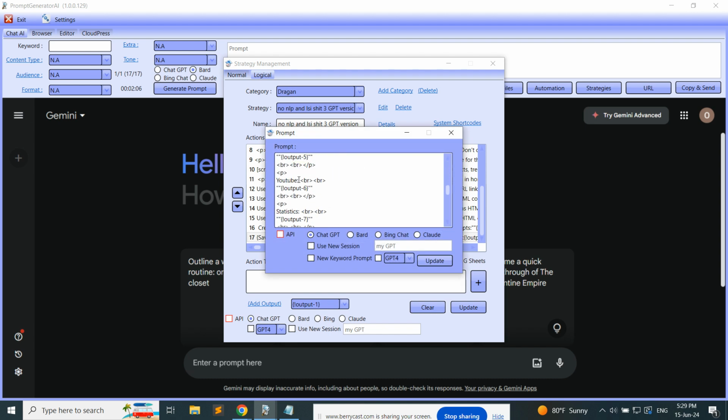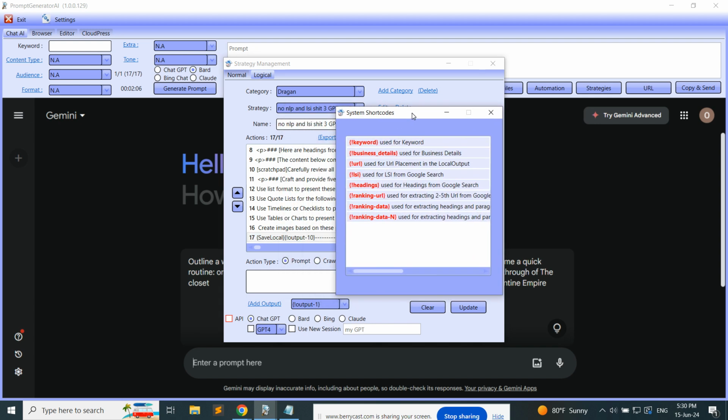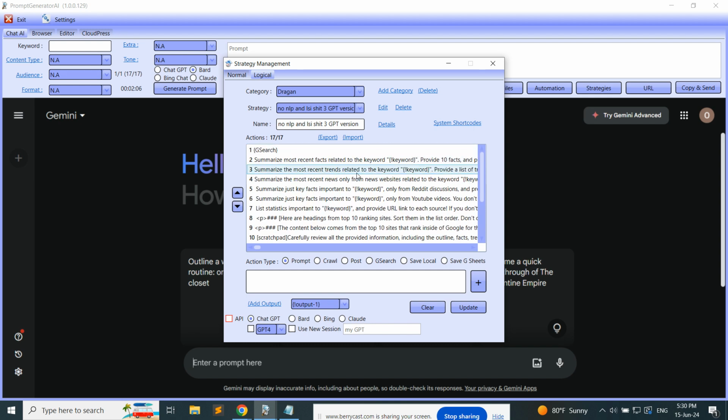So here is the outline. Here are all these things which I showed you in the editor, statistics, images, and everything else. I can pull more. The system can pull anything, literally. You can pull LSI words, you can pull NLP entities. For example, you can do the research, and the next prompt can be, or any prompt here down the line, it doesn't need to be the first one, extract all NLP entities, for example, or you can use my GPT.